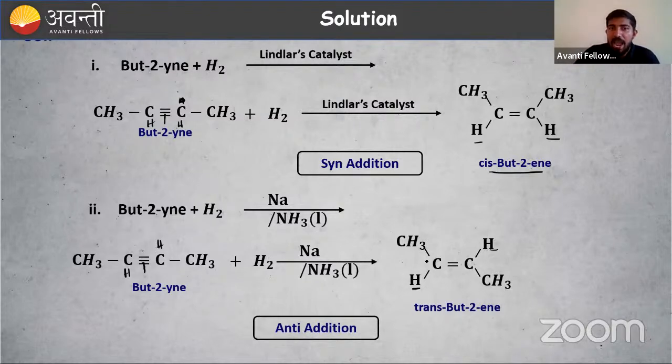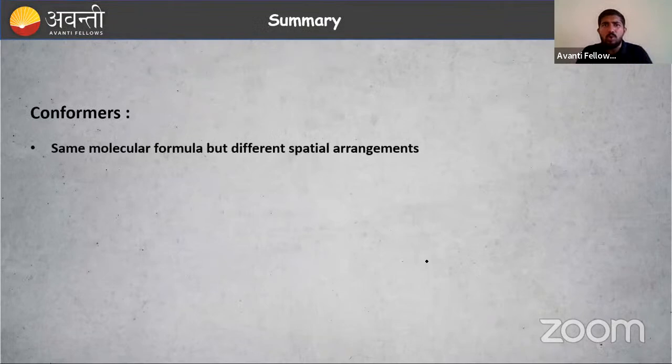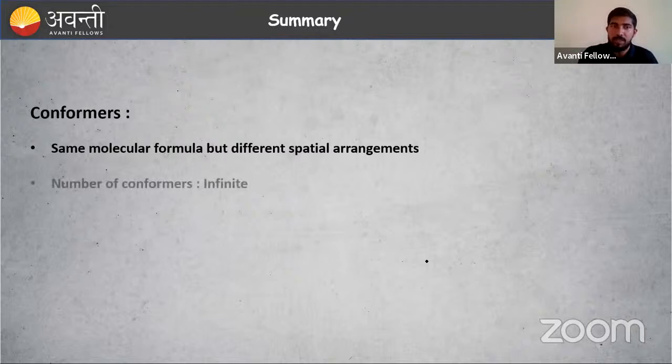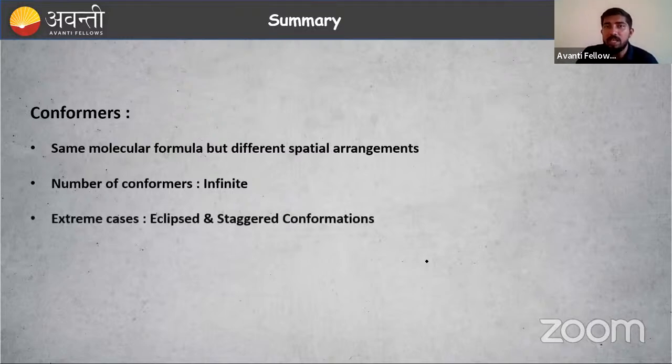Syn addition in one case, anti addition in another case. I hope this is clear to you. If it is clear, let me conclude the things that we have studied. We have studied conformers. They have the same molecular formula, but different spatial arrangement of atoms in space. There are infinite numbers of conformers possible, but we are not studying all of them. We are studying the extreme cases, that is the eclipsed and the staggered conformation.